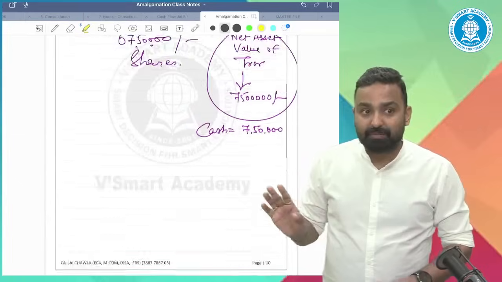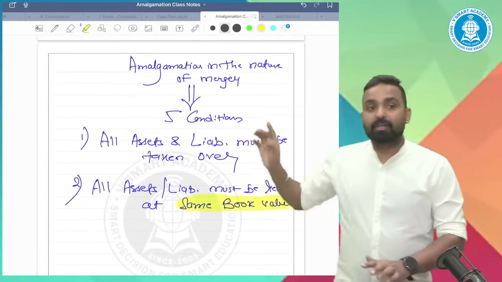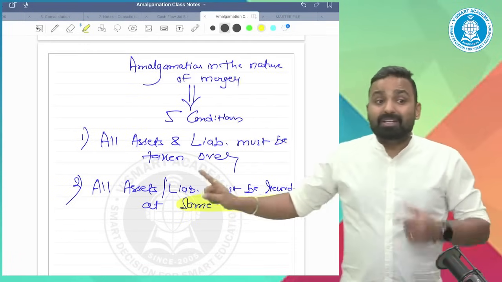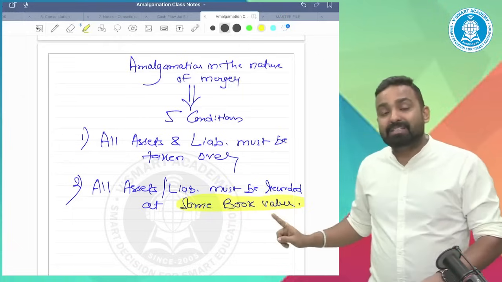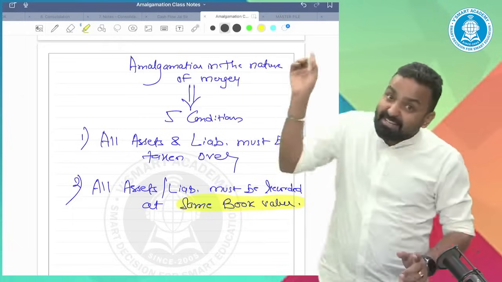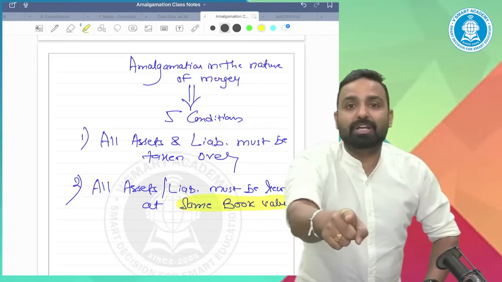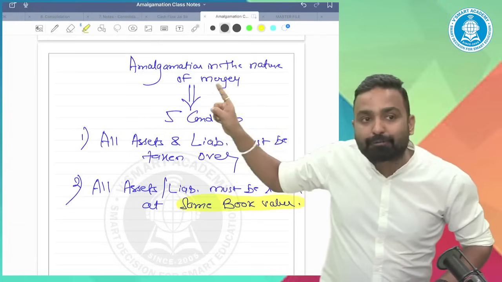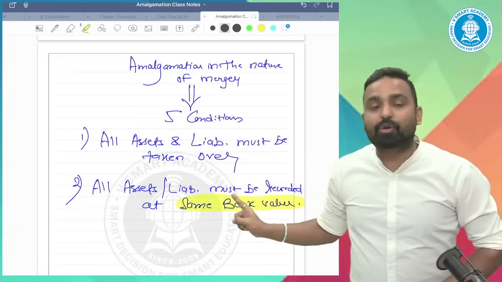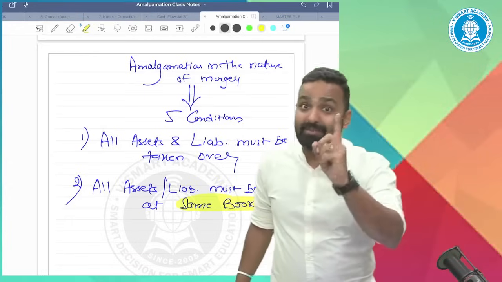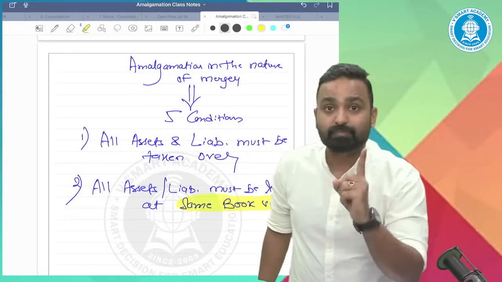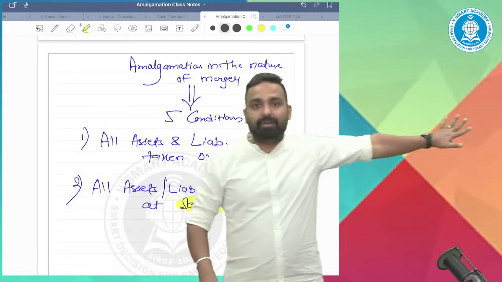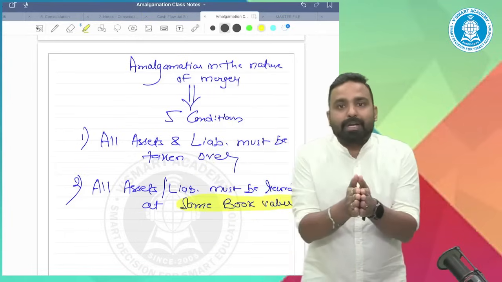Sir, what do you want to say? I just want to say that in the amalgamation in the nature of merger, the transferee has to record the assets and liabilities at book value only, even though the purchase consideration is calculated at market value. Even though you are following merger, even though you are recording the assets and liabilities at book value, PC will always be calculated at market value. PC calculation is totally different and accounting is totally different.